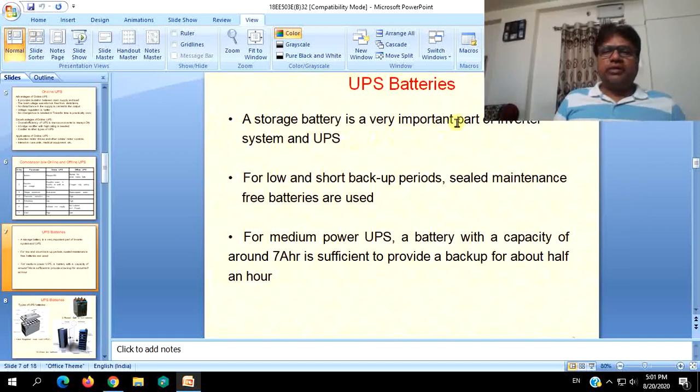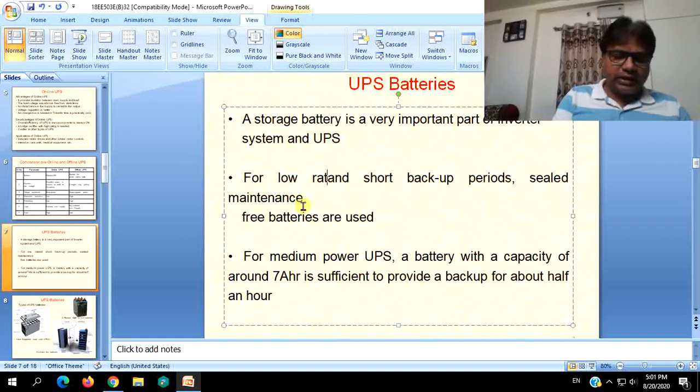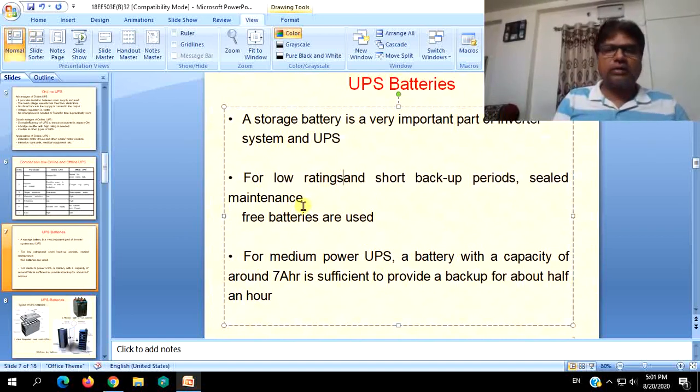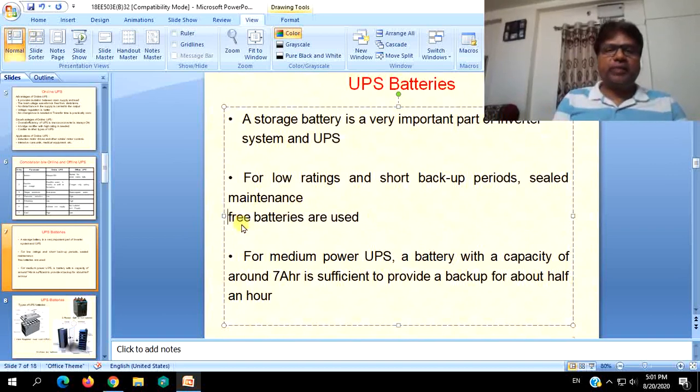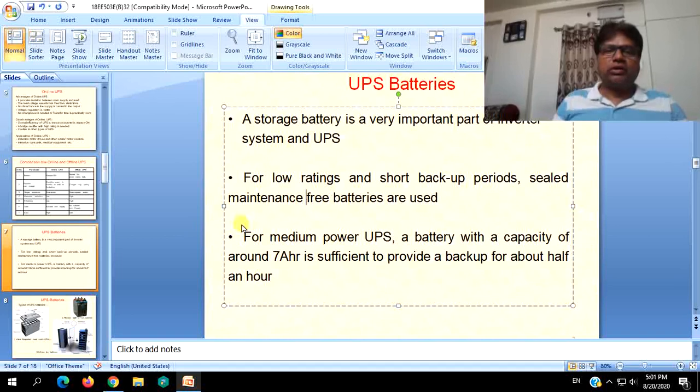A storage battery is a very important part of inverter system and UPS. That is a must and should actually. That is the actual backup which will be given by the UPS when main supply is not there. For low ratings and short backup periods, sealed maintenance free batteries are used, which are also called SMF batteries.